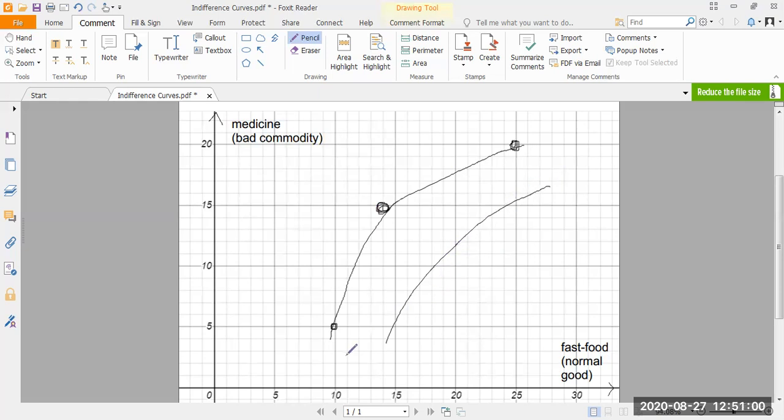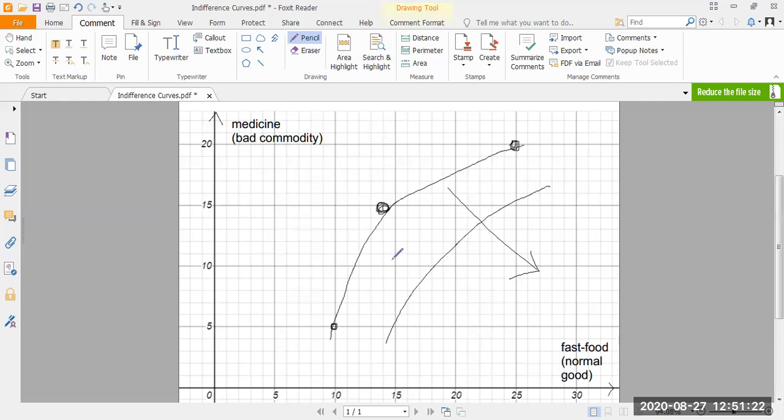So this curve essentially can mean that for the same amount of medicine, I can consume more fast food, or for the same amount of fast food, I need to have less medicine. So of course that will make me happier. So as I move in the southeast direction, the utility denoted by each indifference curve increases.